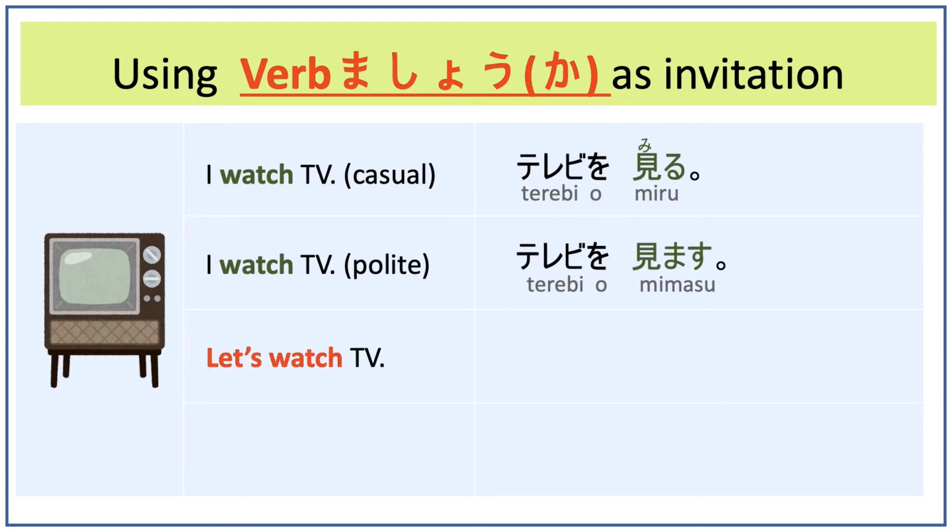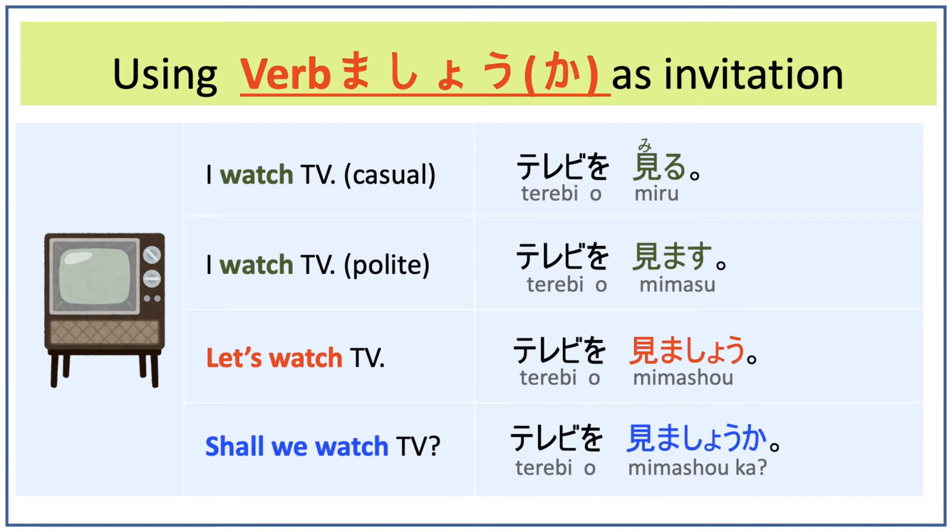If I would like to invite people to watch TV with me, I would say terebi o mimashou. Let's watch TV. I can also say, テレビを見ましょうか? Shall we watch TV?